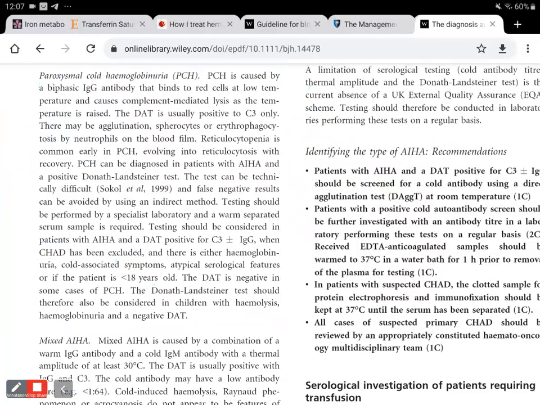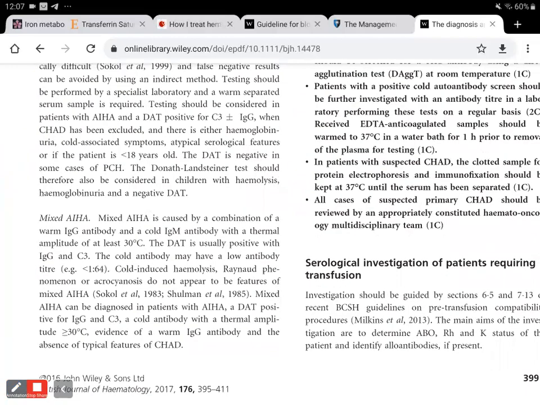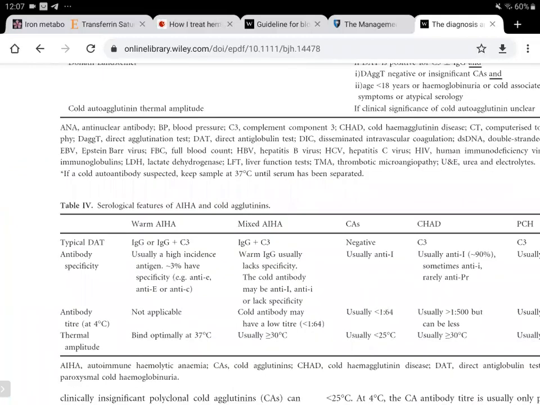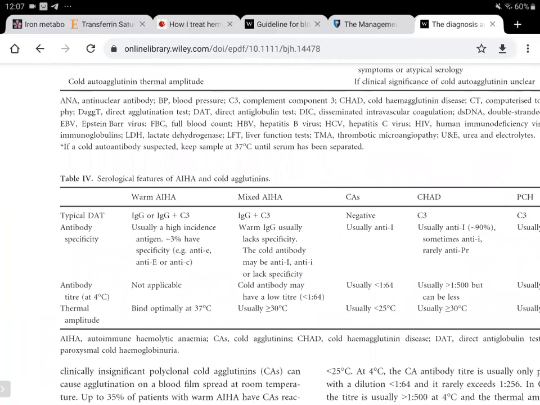And the mixed autoimmune hemolytic anemia is caused by a combination of a warm IgG antibody and a cold IgM. And here the thermal amplitude is very great.